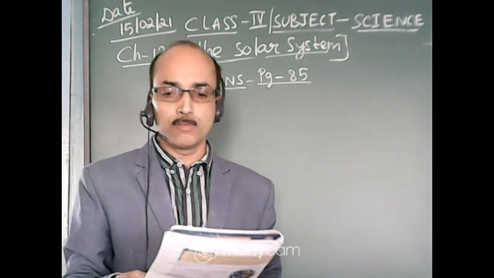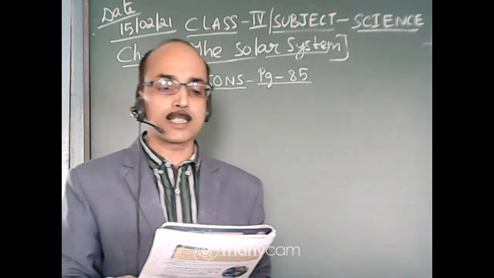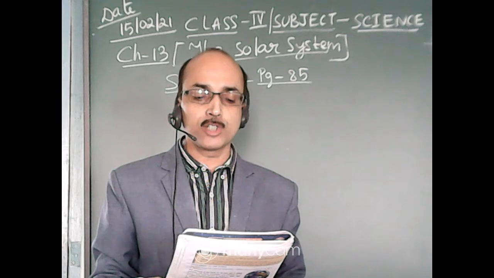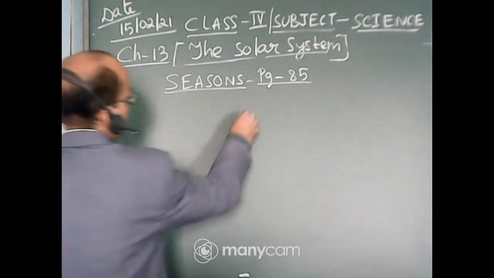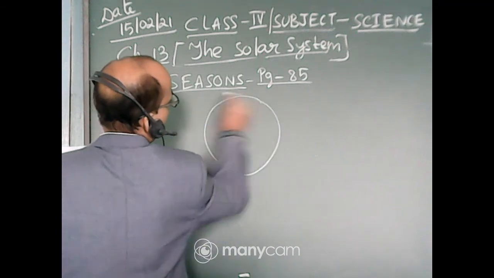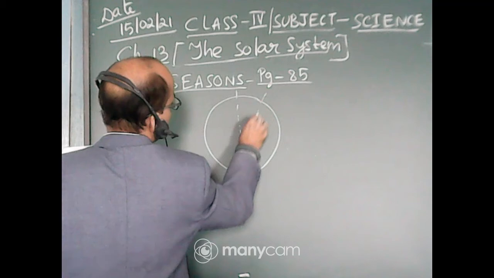However, during its revolution, the earth always remains tilted on its axis at an angle of 23.5 degrees. Suppose this is the earth, this is the middle portion, the earth is tilted this way.